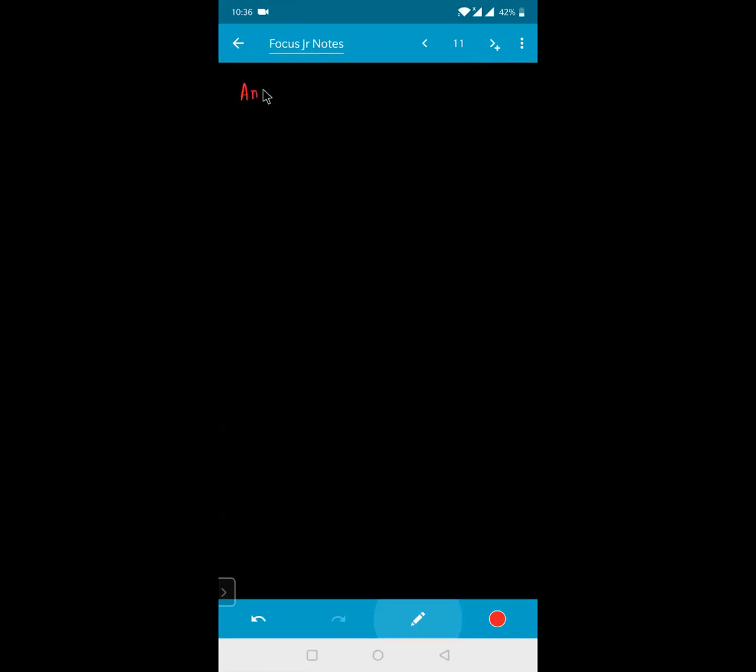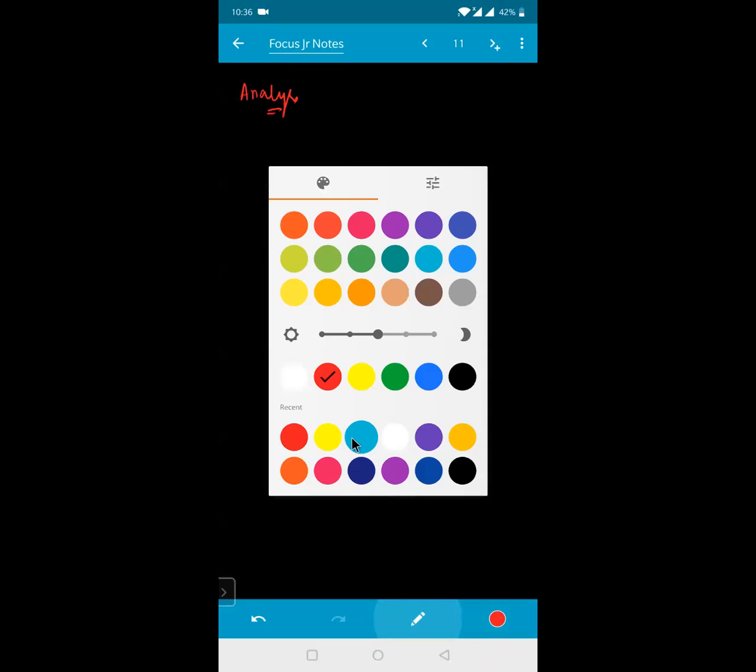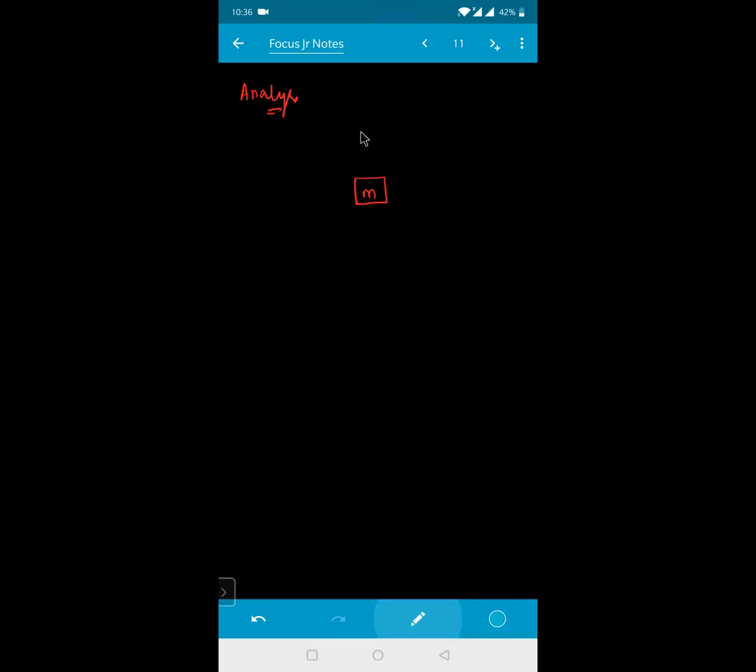If I'm going for the analysis of this one, I'll take each diagram individually. Let us take first the block m. Okay, now see on m what all forces are acting. I'm taking this as vertical. One, its weight will act downward every time, that is m into g. And you are applying a force on that one, so this force right now is 2 times mg.